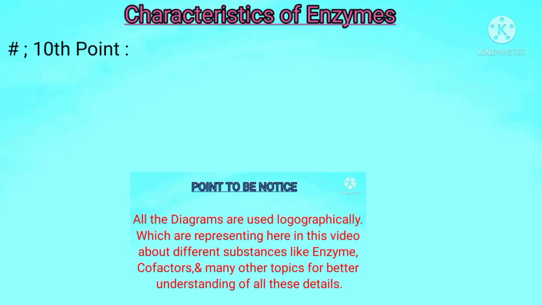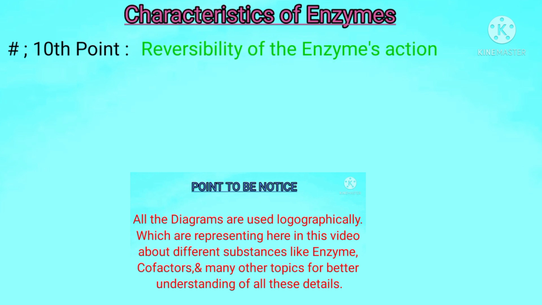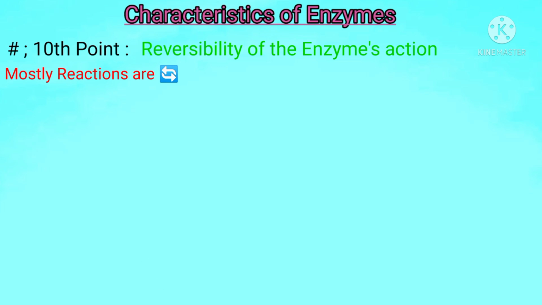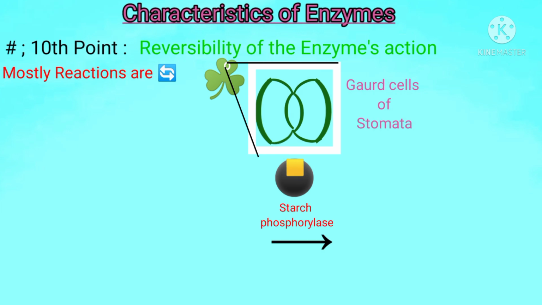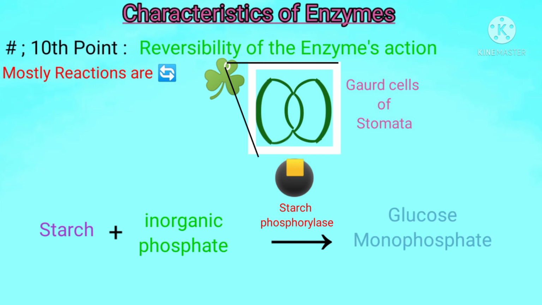At the tenth point, we will discuss the reversibility of enzyme action. Students, most of the reactions catalyzed by enzymes are reversible. Therefore, an enzyme can catalyze a chemical reaction in both directions, so the reaction reaches an equilibrium state in a short time. For example, in the guard cells of the stomata, the enzyme starch phosphorylase converts starch and inorganic phosphate into glucose monophosphate. This reaction is reversible.